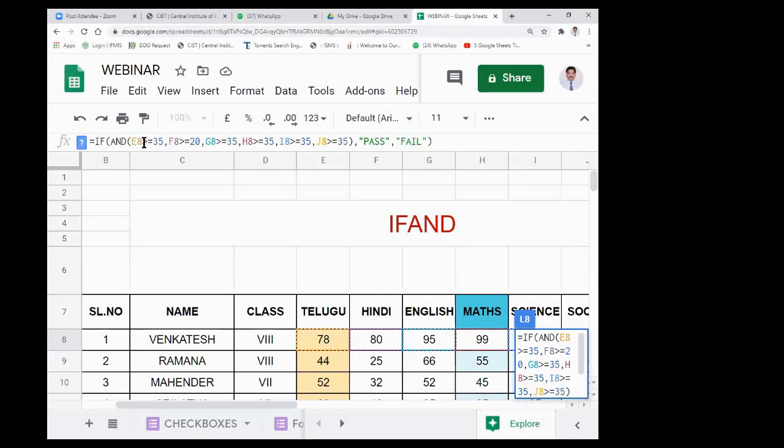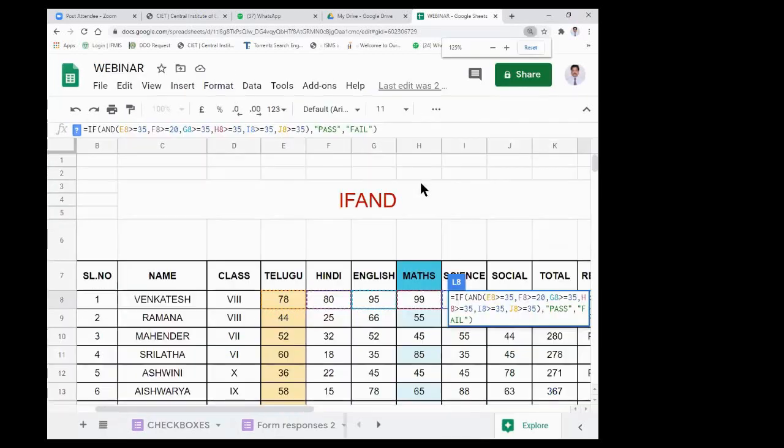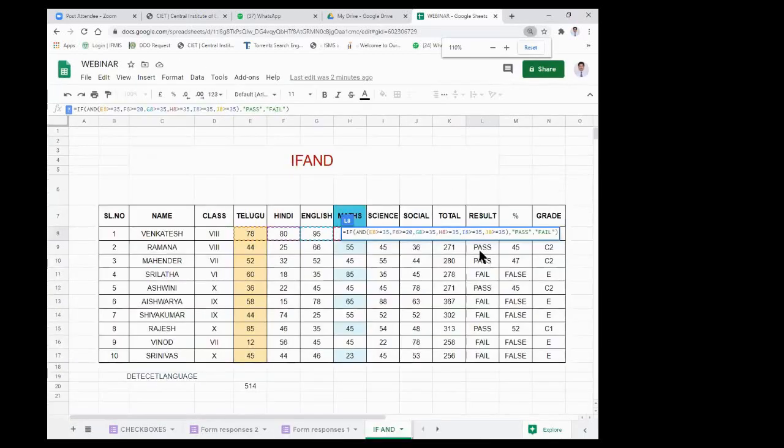So this AND function means every condition should be satisfied here. If every condition is satisfied, only then it gives this type of result. If any one is not satisfied, then it gives this other result. So this is IF AND. If all are satisfied, it takes the first result; if any one is not satisfied, it goes to the second one. This is the formula I gave here, and by using it I got the result.